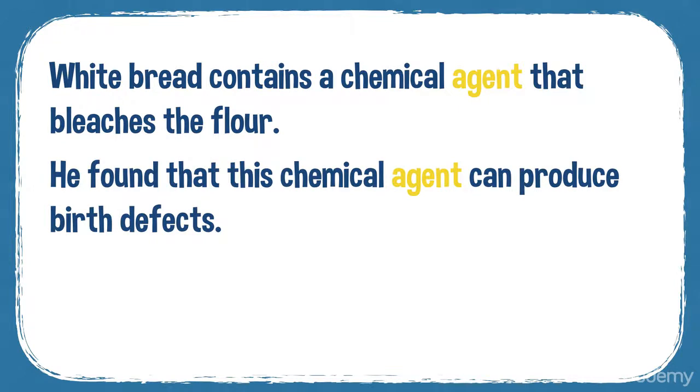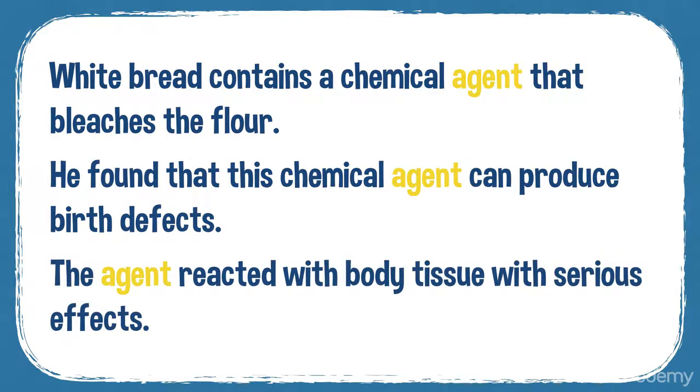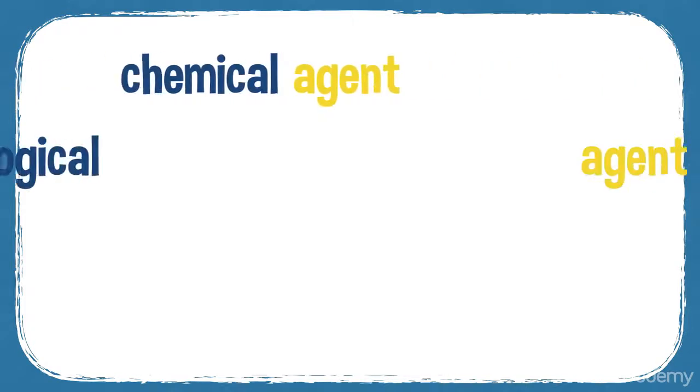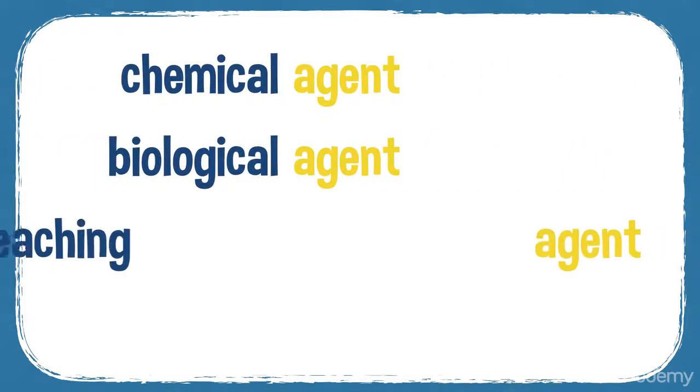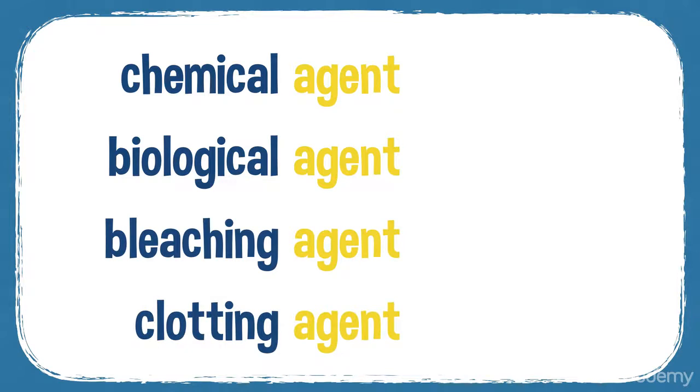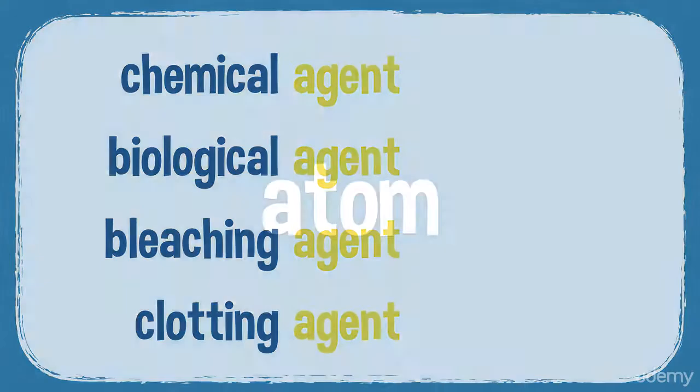He found that this chemical agent can produce birth defects. The agent reacted with body tissue with serious effects. It's probably a biological agent. So you can have a chemical agent, a biological agent, a bleaching agent, a clotting agent. Clotting agents make liquid, such as blood, much thicker.